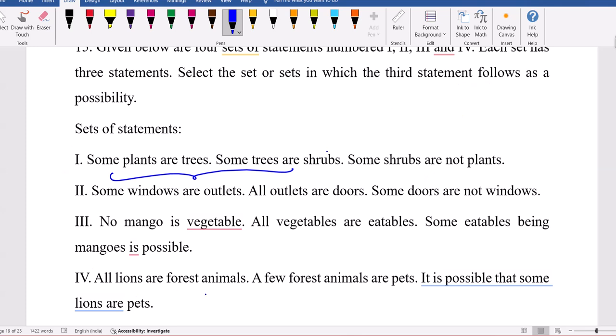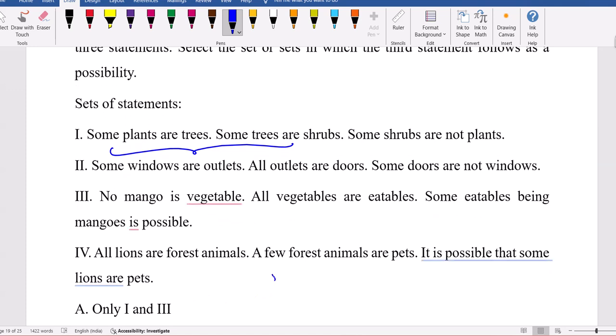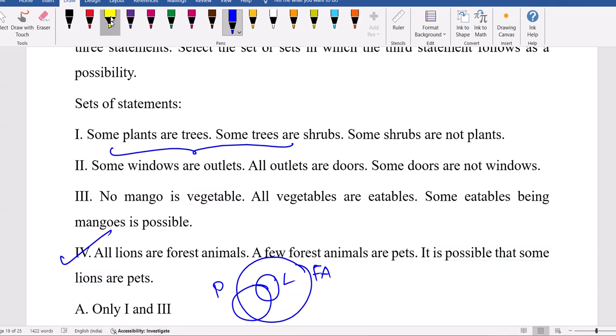So, all lions are forest animals. A few forest animals are pets. So the first two with the third one, is it possible or not? Now, it is possible that some lions are pets. Yes, the fourth one is correct. It's possible. Some lions are pets, possible. They use the word possible, using the first two to decide the third one.